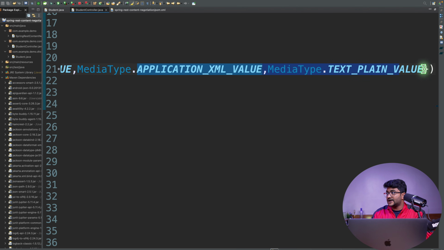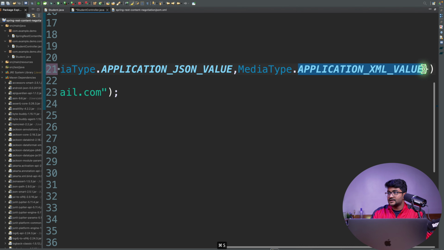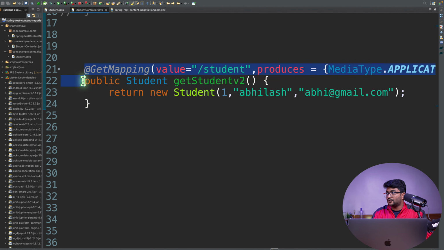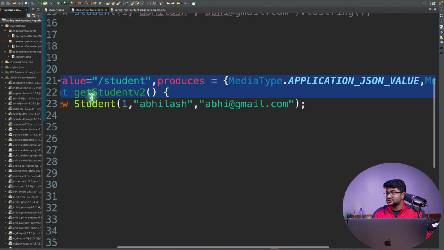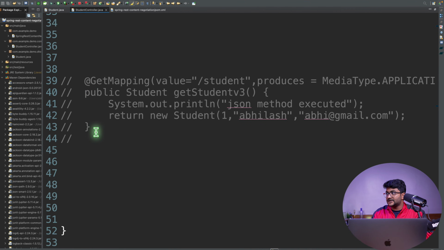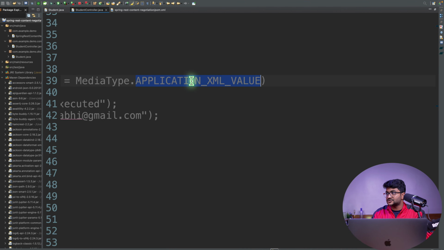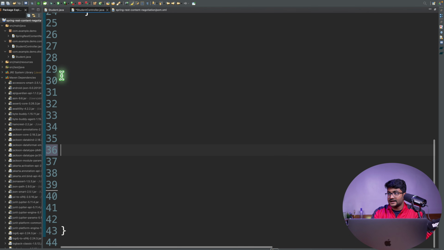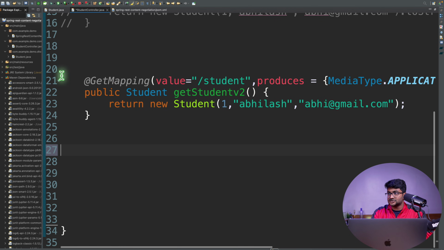So what I will do, I'll remove this. Okay, I have one method which has the support for both XML and JSON. And I can safely remove this method, which basically produces the XML value. So I can remove that. And I can remove all these empty spaces.